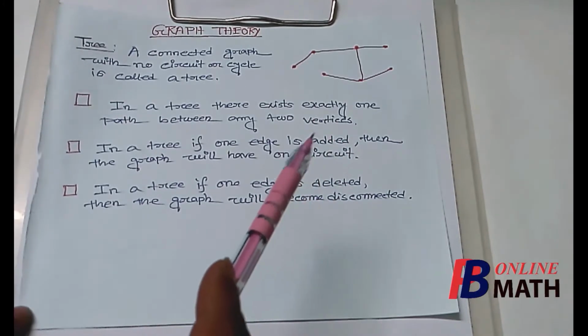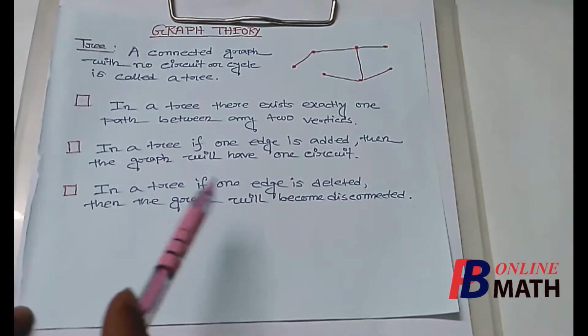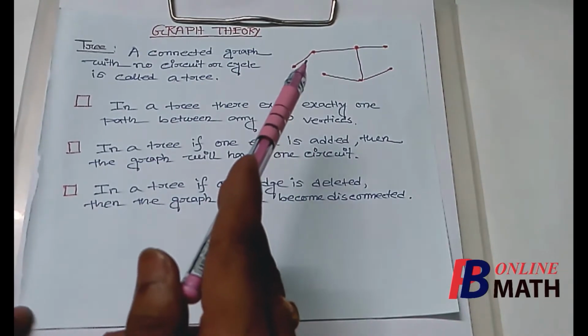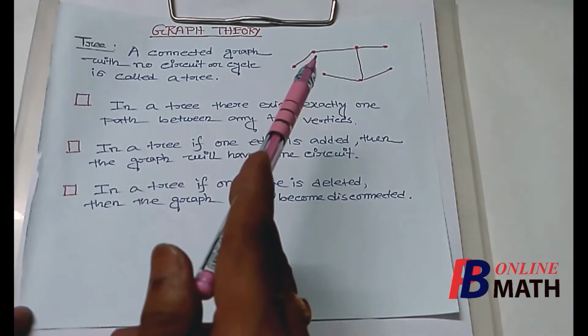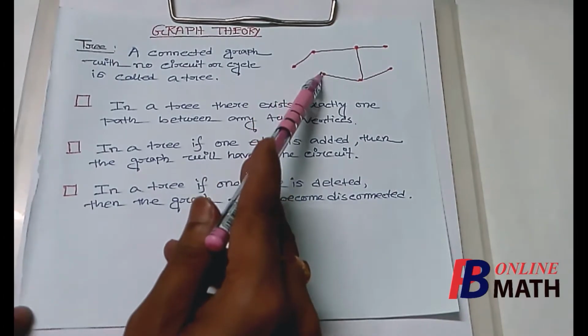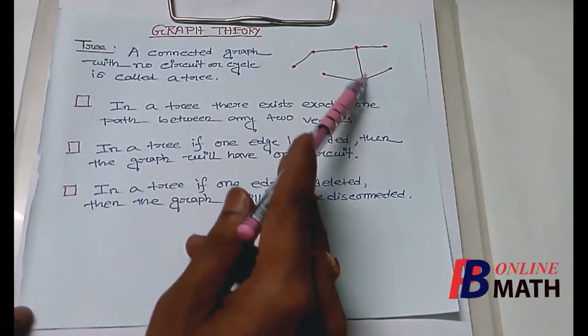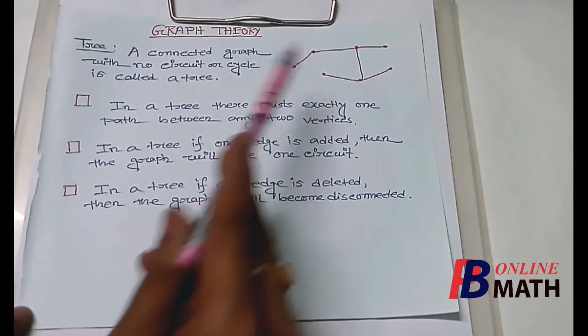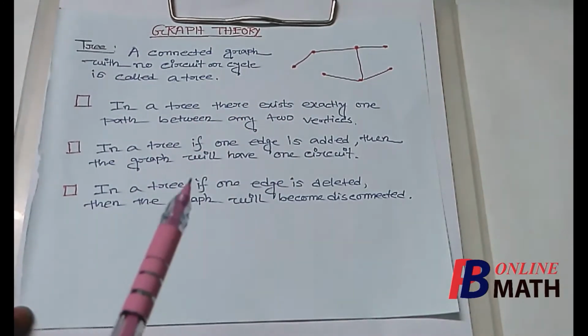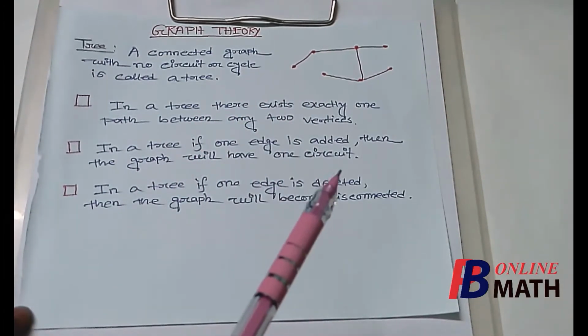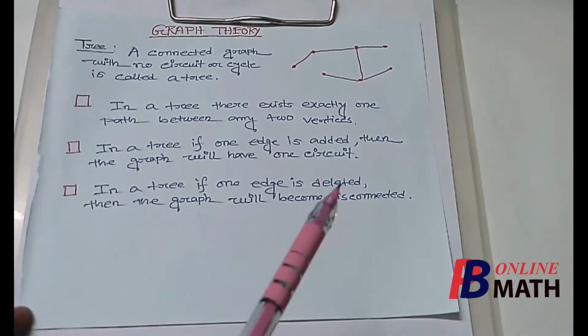Actually, then the graph will have one circuit or cycle. As for example, if we add one edge in this tree, suppose if we add these two vertices, then this graph will have one circuit. So if we add one edge in a tree, then the graph will have one circuit.